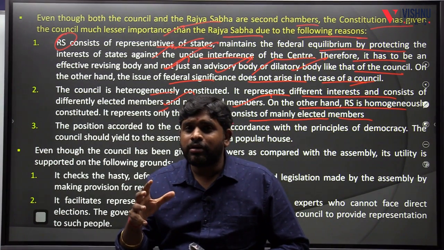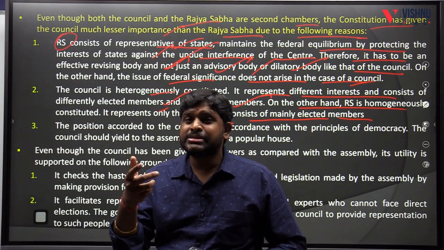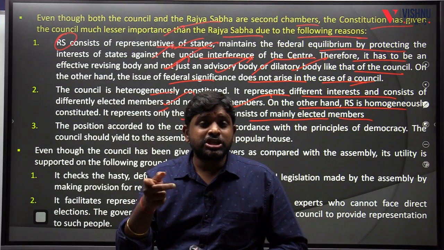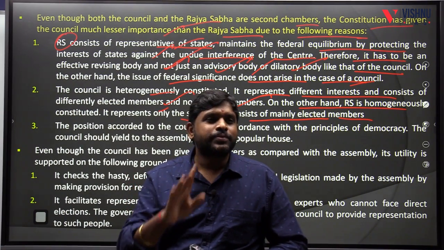So more heterogeneity is present in the legislative council than in the Rajya Sabha.